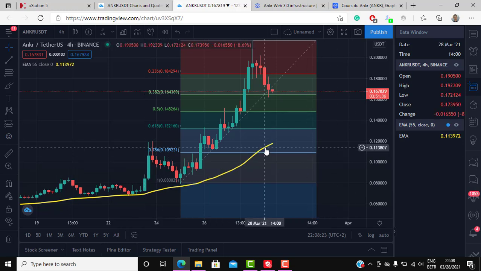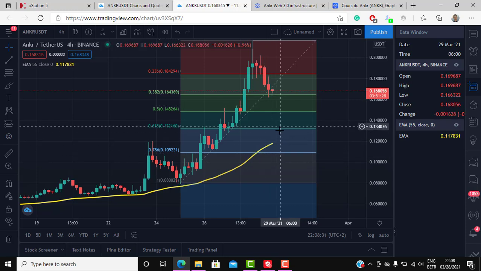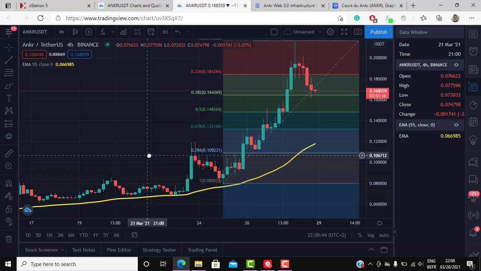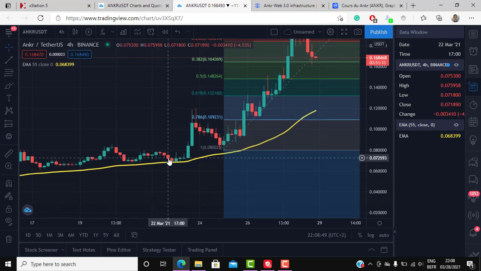However, keep in mind that there's still a possibility for the price of ANKR USDT to drop below this EMA here. And this is an area to manage your risk. So you can use this EMA to manage your risk. Use your stop loss, put the stop loss behind it on a closing basis. I personally do not use regular stops. I use closing stops. So in order for the position to be closed, there has to be a close below the level that I have.